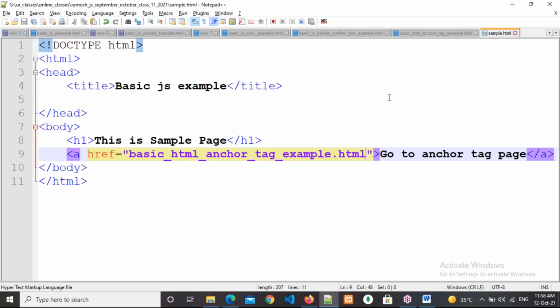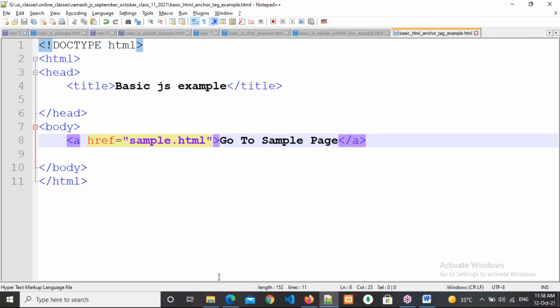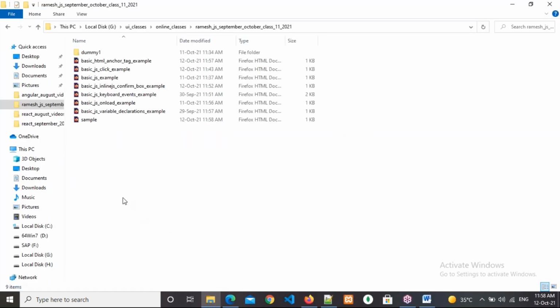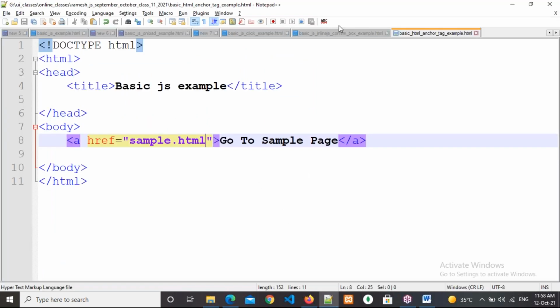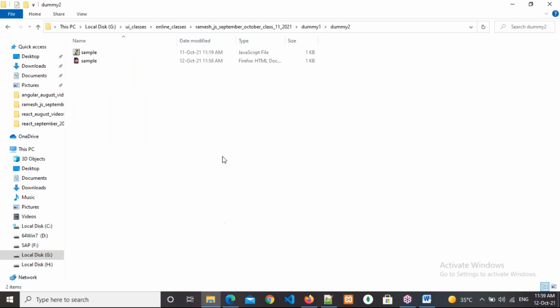Now what I'm doing is closing the sample.html here, and cutting the sample.html here, and pasting it here in the dummy one. That is also in dummy two, that is also here I'm pasting. Right. Now how to write the path here? Dummy one forward slash dummy two forward slash file name. Copying the path is not the correct thing.